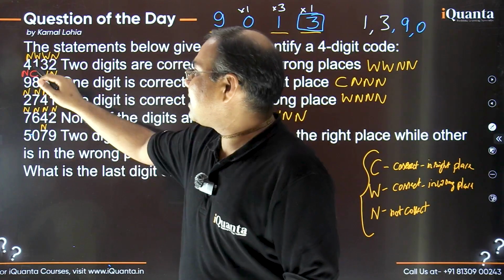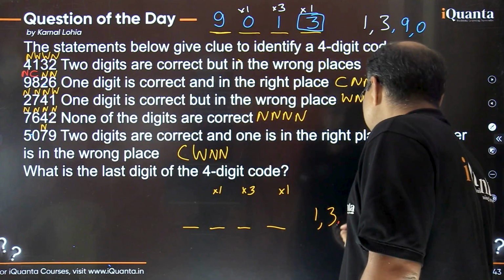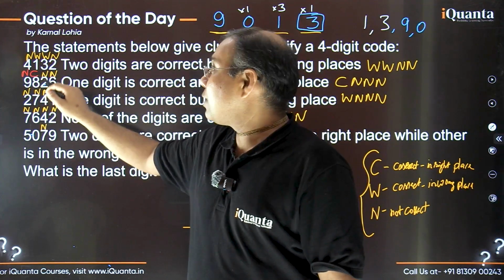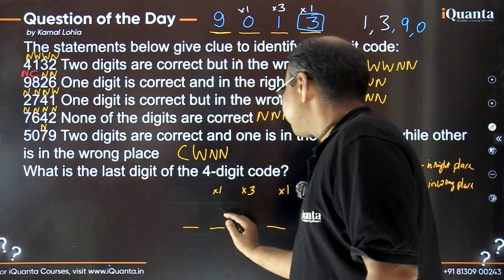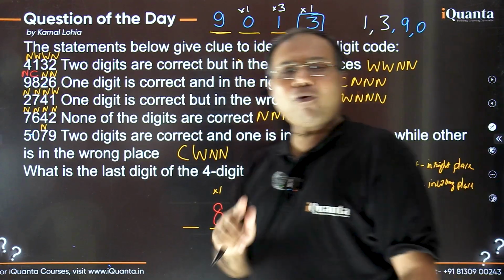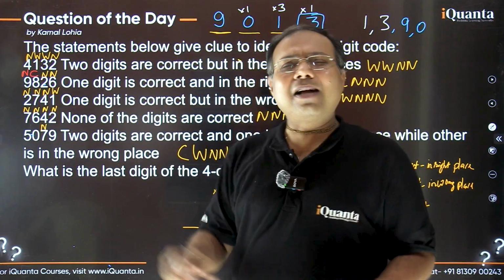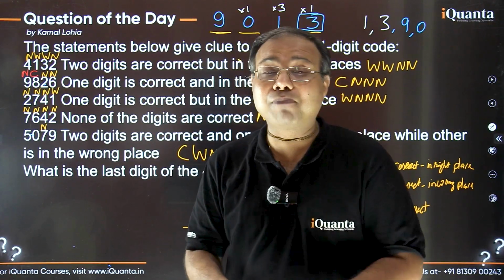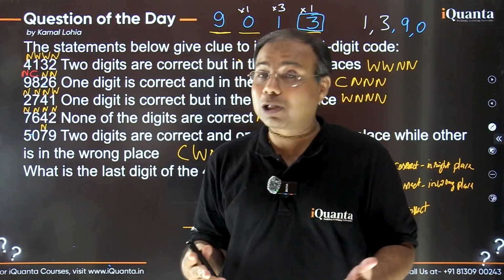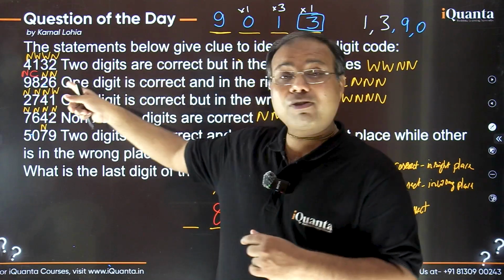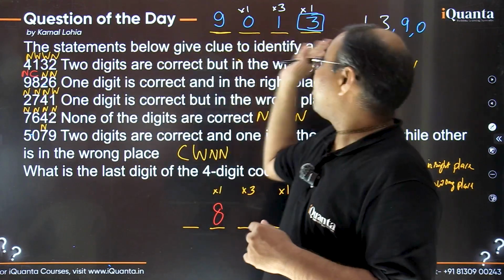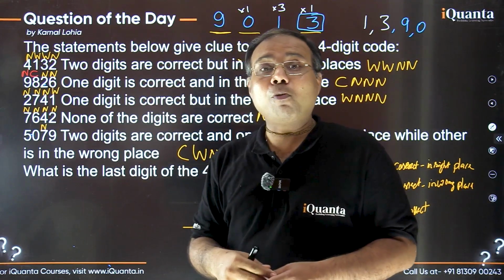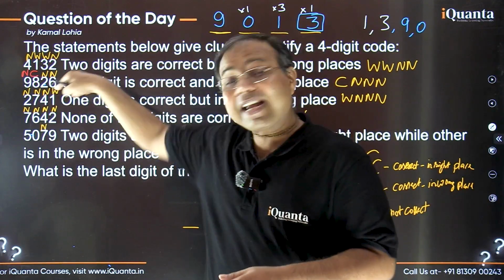So if 8 is C, then 8 is also a digit which is to be used, and this was the correct place for 8, right? So 8 is going to appear at the second place. Some of you might think the answer has come, so let's end it. But this case work is very important. We need to make all the cases possible. That was one of the cases which we started with, and we got one particular code. If it is the right one, we don't know. But there could be another possibility which we are trying now.